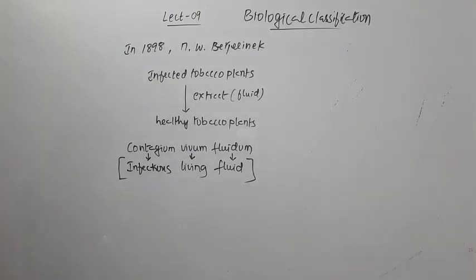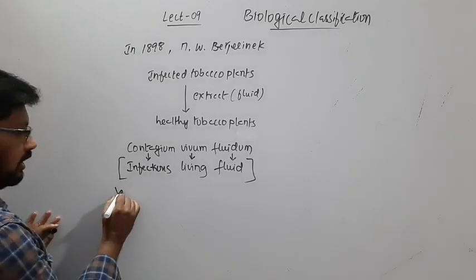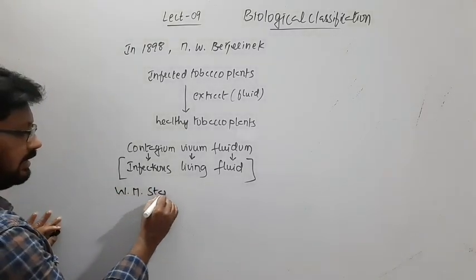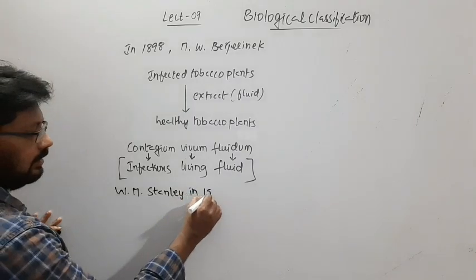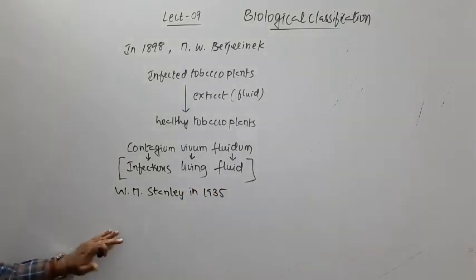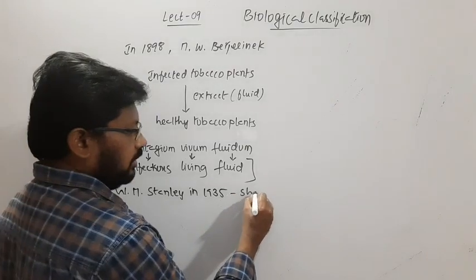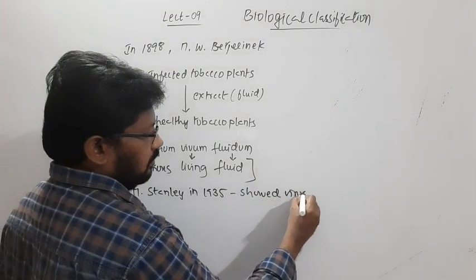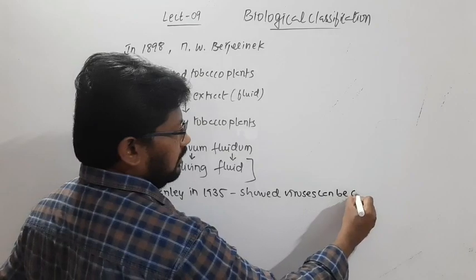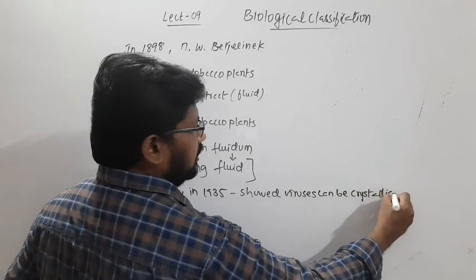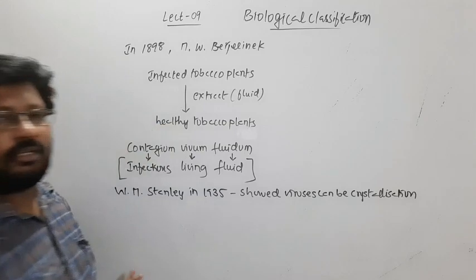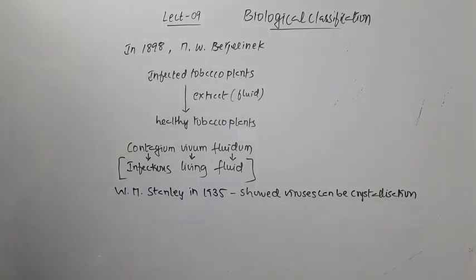The next one, another person, W. M. Stanley, in 1935, showed that viruses can be crystallized. Crystallization is a property of non-living things, right?